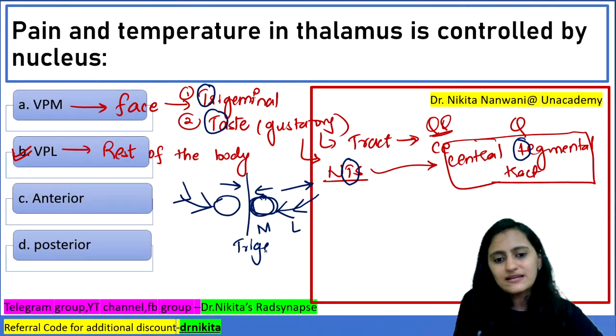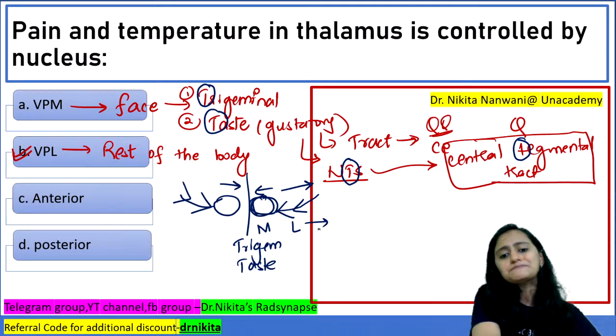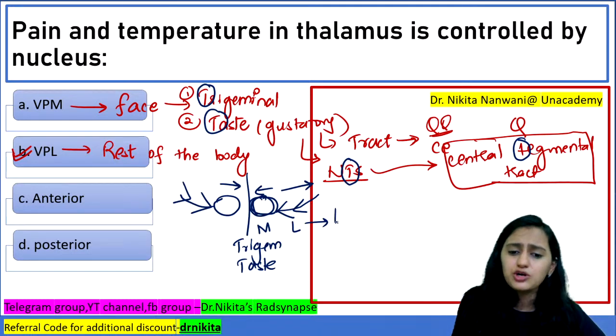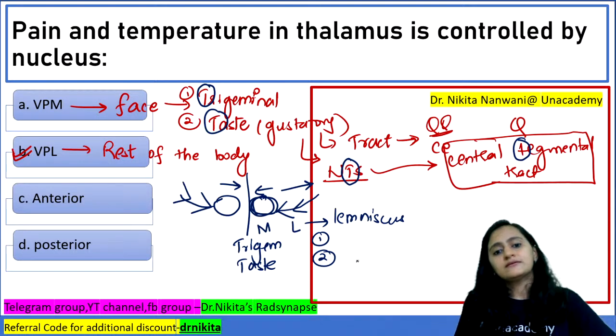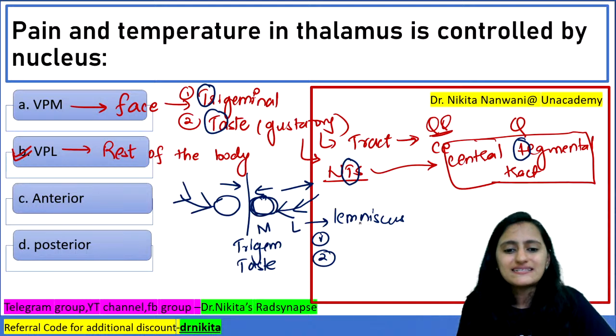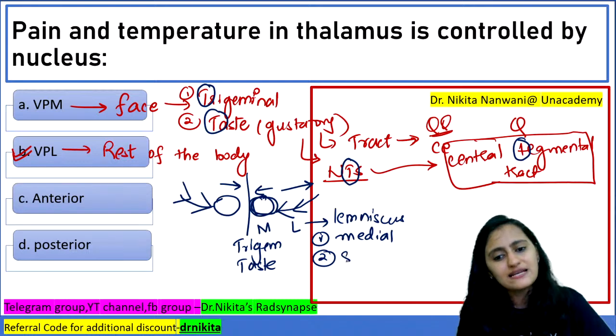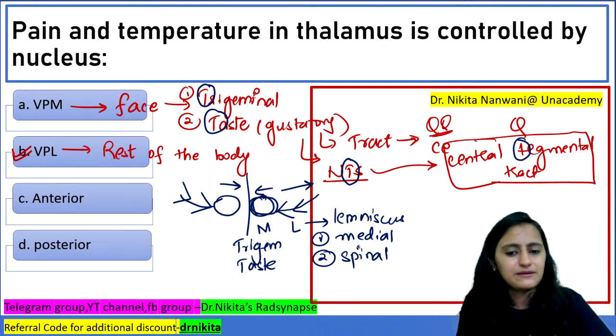So the medial one is for trigeminal and taste, and in the lateral one, which lemnisci will come? From your dorsal columns, the medial lemniscus, and from the spinothalamic tract, the spinal lemniscus.